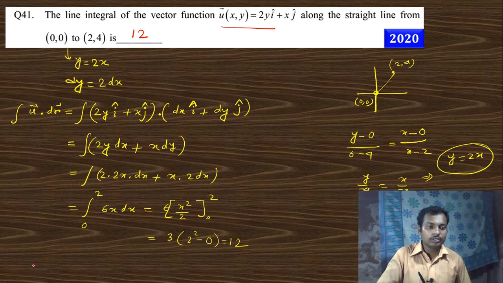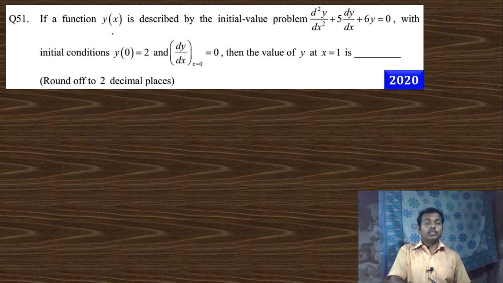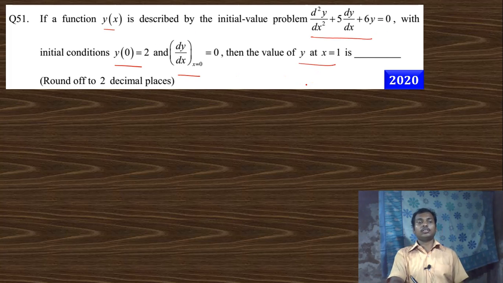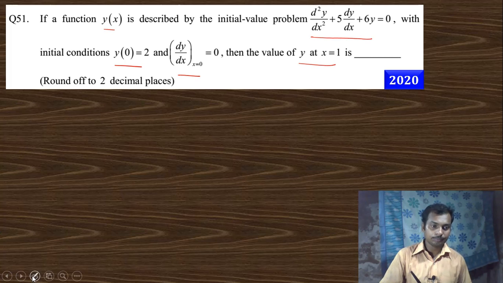And the answer of this question is 12. Next question. If a function y(x) describes this initial value problem, the differential equation is like that and the conditions are these two, then find the value of y at x equal to 1. So we need to solve this differential equation.